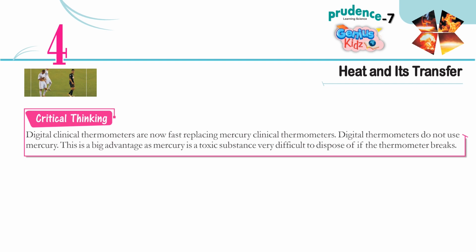Critical thinking. Digital clinical thermometers are now fast replacing mercury clinical thermometers. Digital thermometers do not use mercury. This is a big advantage as mercury is a toxic substance very difficult to dispose of if the thermometer breaks.